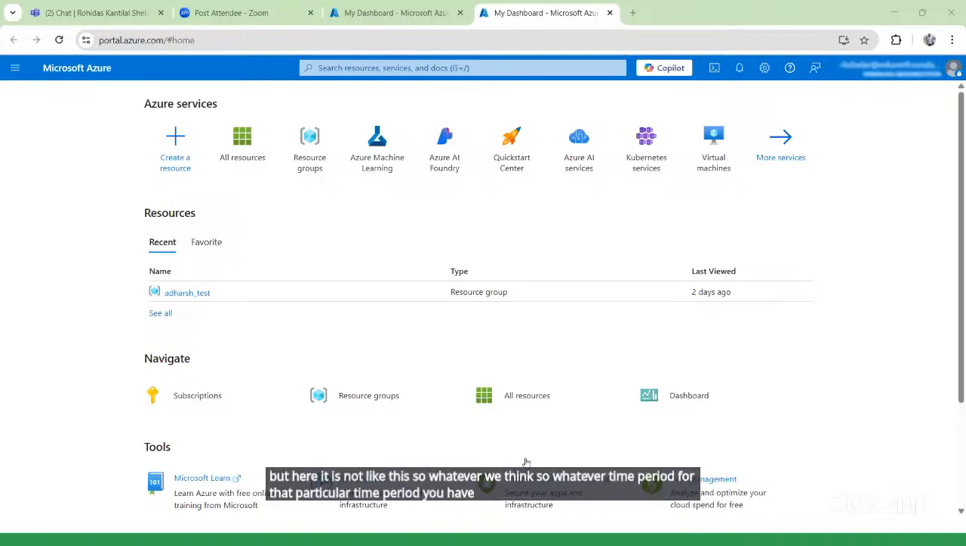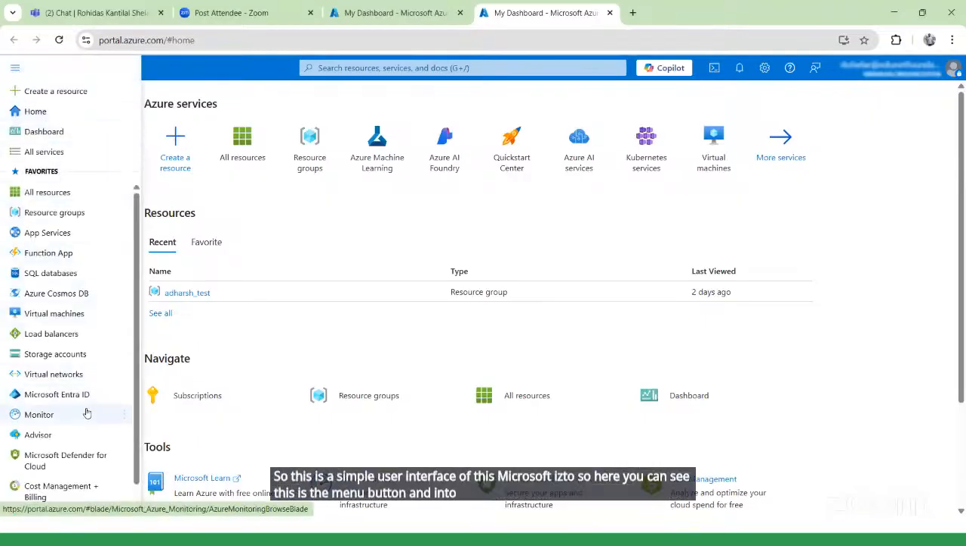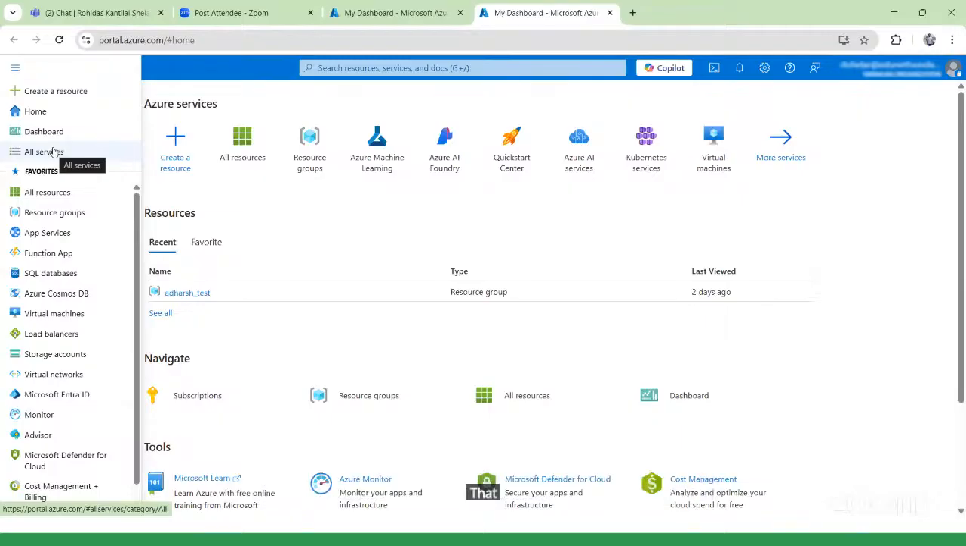If you are not using the things, you no need to pay. So this is a simple user interface of Microsoft Azure. Here you can see the menu button, and in this menu we have so many things. This is the dashboard. If you click, then all services. If I want to explore all the services, I can explore using this.